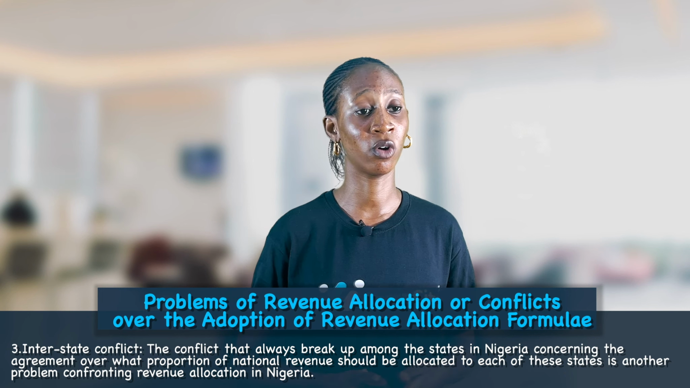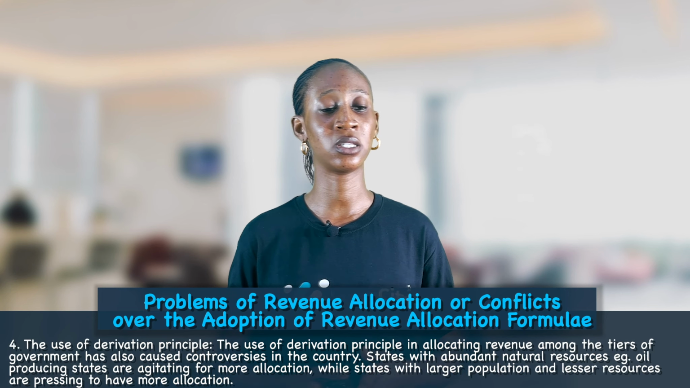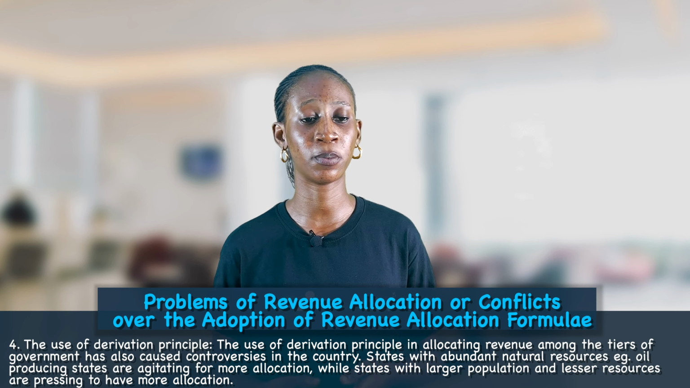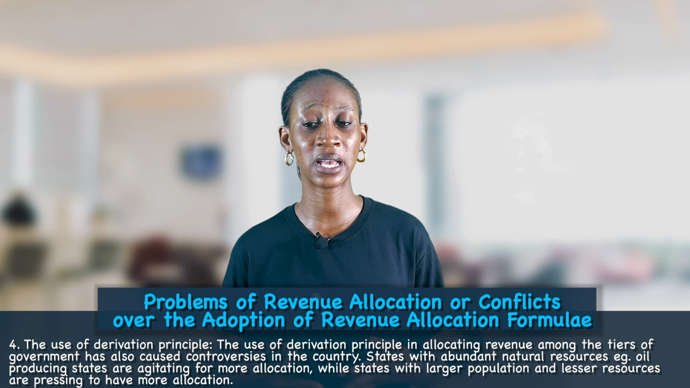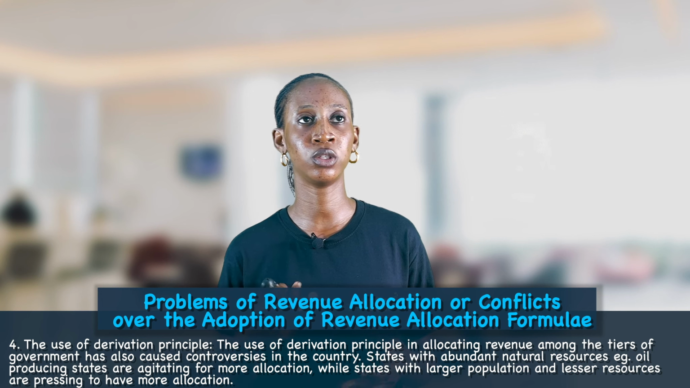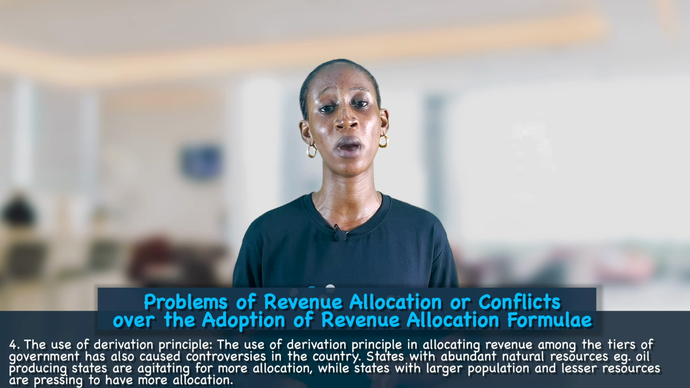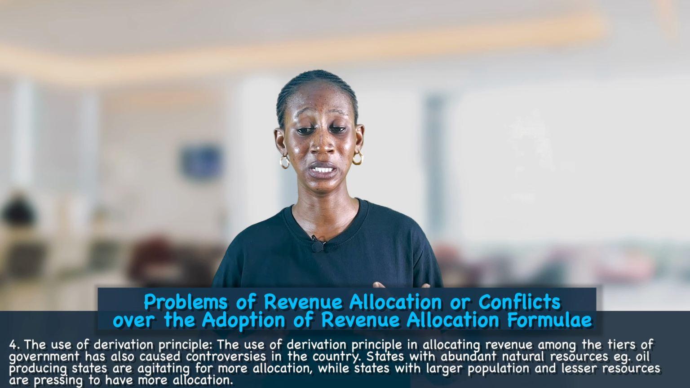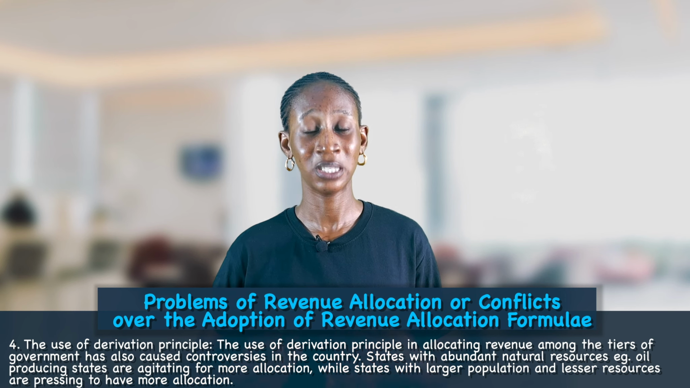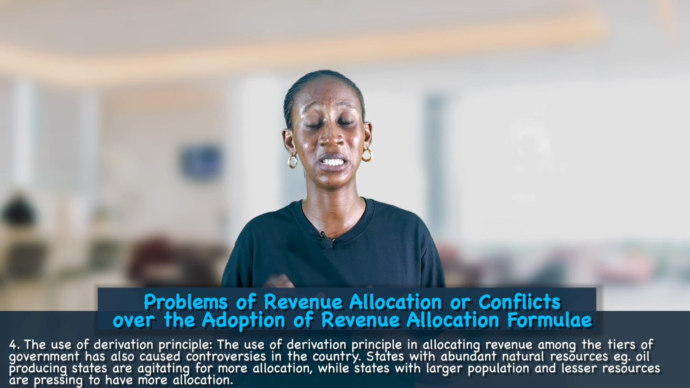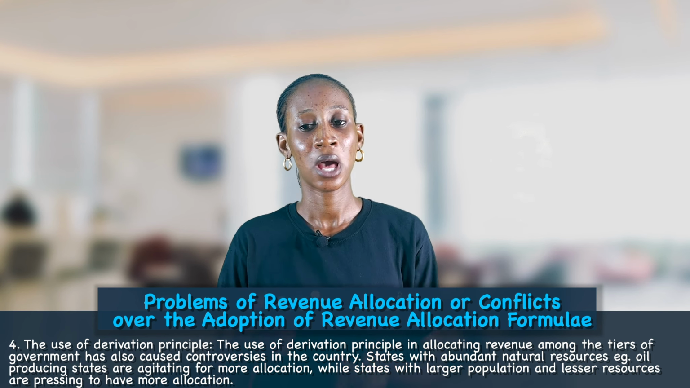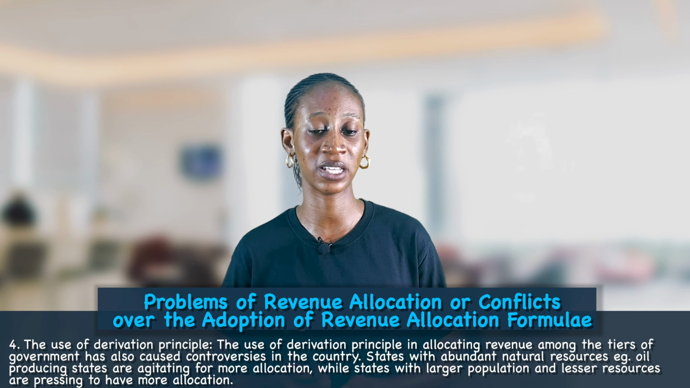Another problem of revenue allocation in Nigeria is the use of the derivation principle. The use of the derivation principle in allocating resources among the tiers of government has caused controversies in the country. The derivation principle is the principle whereby, depending on the natural resources that a state produces or is able to generate, that is what would determine the amount of national revenue that will be allocated to that state. And this principle has caused a lot of controversies in the country.